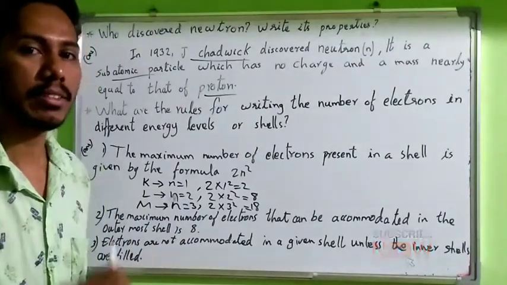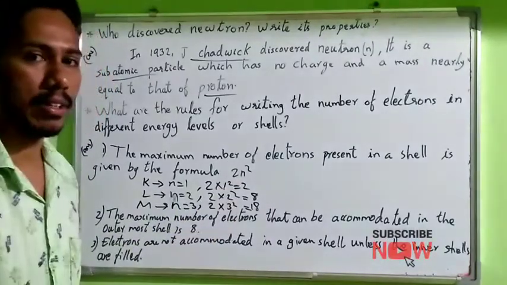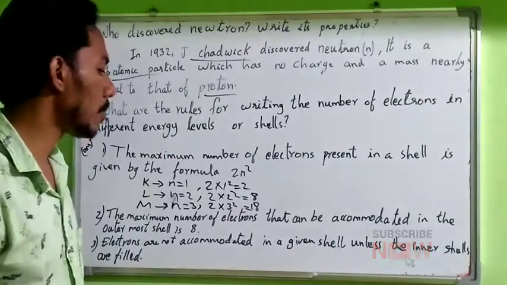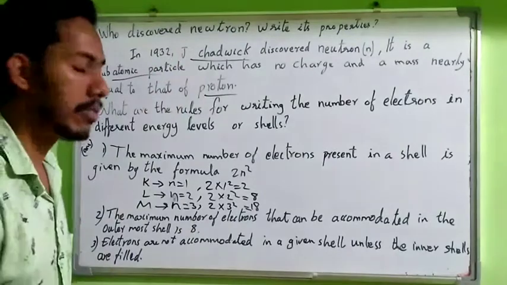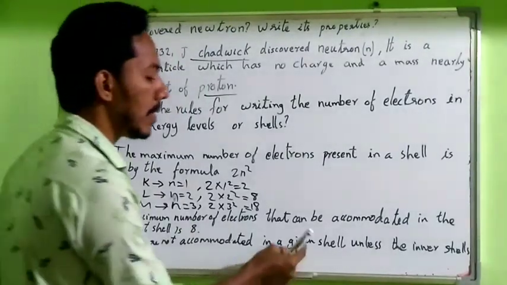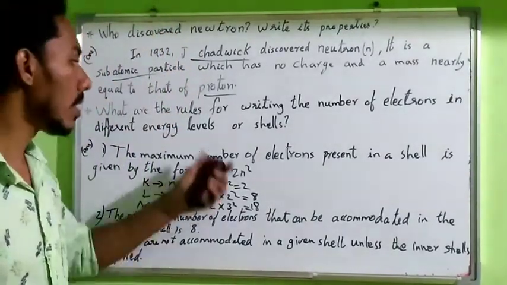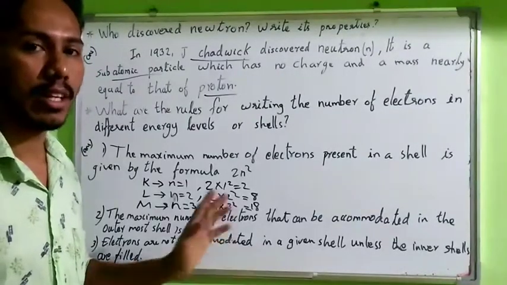But the inner shells are filled up to this equation level. Electrons are not accommodated in a given shell unless the inner shells are filled. Okay, electrons are not accommodated in a given shell unless the inner shells are filled. These are the rules to fill up the electrons in the shells.